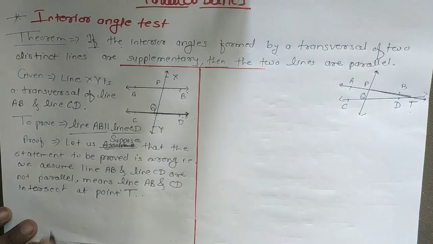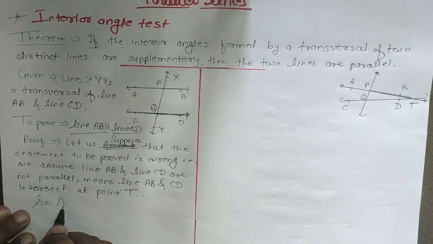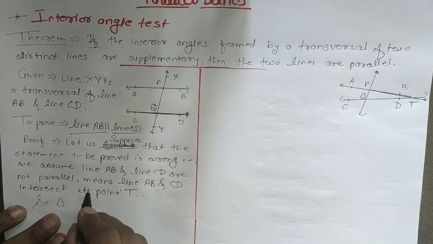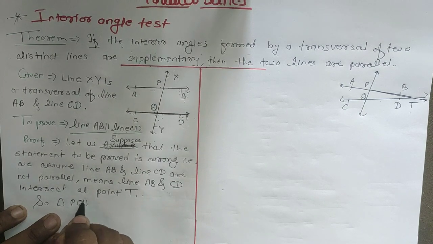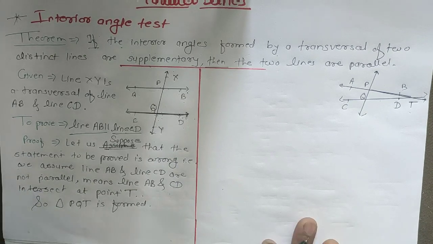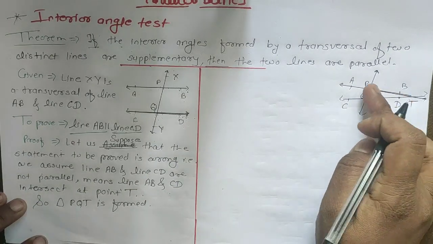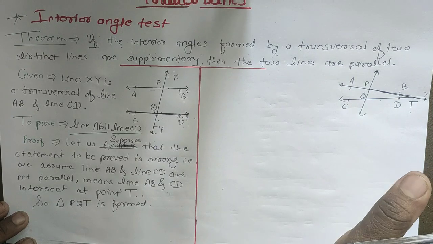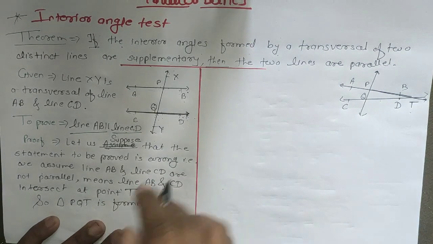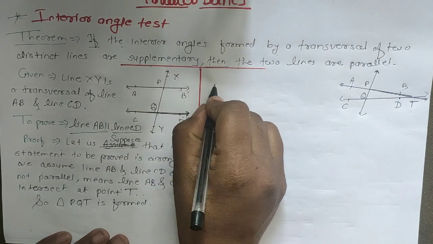Therefore, what does it form? Which triangle is formed? Triangle PQT is formed. As you know, in a triangle the sum of all angles is equal to how much? It is 180. So we will write now, therefore, write here.